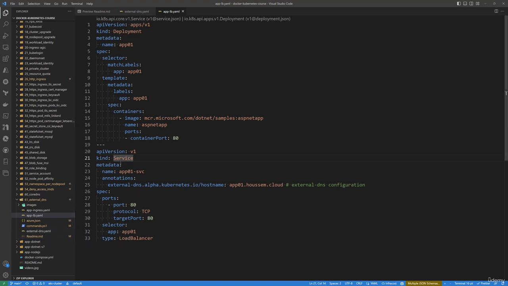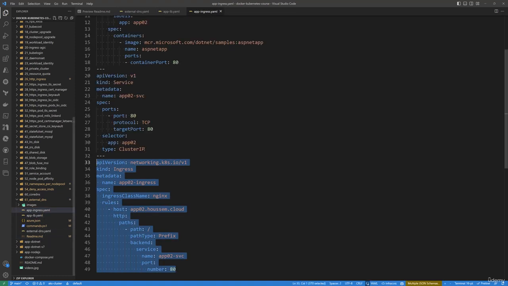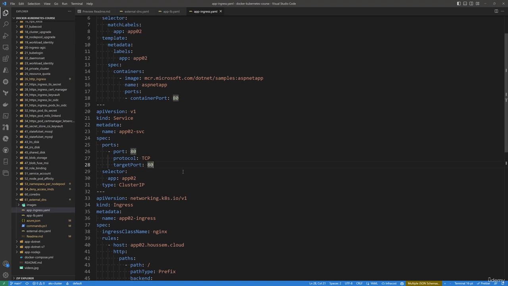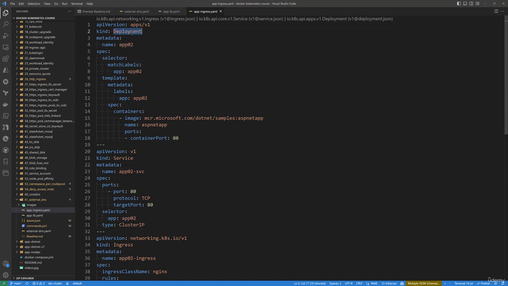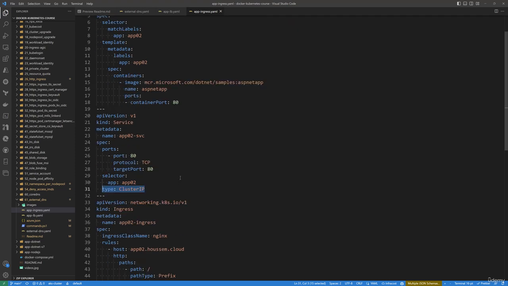Great, we have seen how to use it with a public service, but a typical use case for a custom domain name is to use it with an ingress resource. So in our cluster, we should deploy an ingress controller and then use the ingress resources in order to expose safely our services into the internet or even internally to our end users. So here in this example, I'll create a new deployment that will use the same Docker image, and I'll create a service. But note, this service does not have the annotation as before. It doesn't need that. And it's of type cluster IP instead of load balancer. So the service is still private.